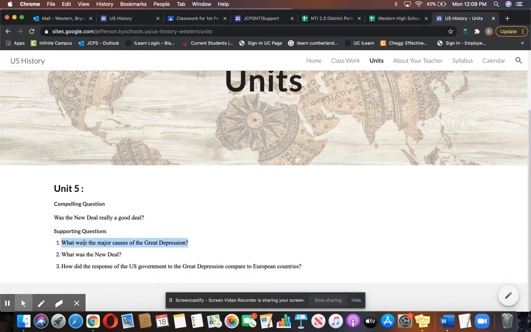All right, so the supporting question that we're going over this week and then half of next week is what were the major causes of the Great Depression. All right. And then after that, we'll go over supporting question number 2, which is what was the New Deal? And supporting question number 3 after that is how did the response of the U.S. government to the Great Depression compare to European countries? Okay. So again, this week and half of next week, we're talking about major causes of the Great Depression.